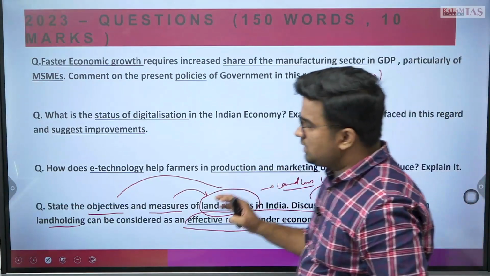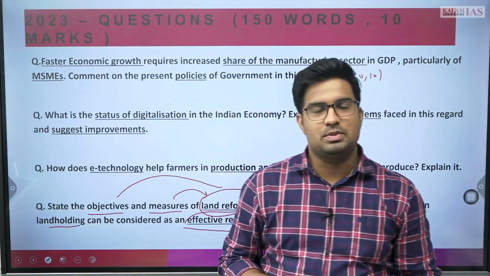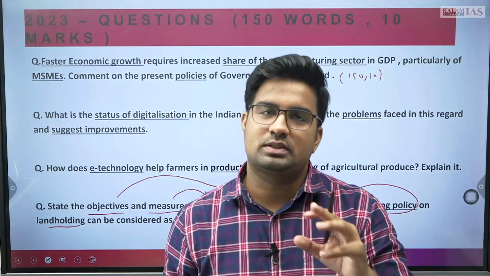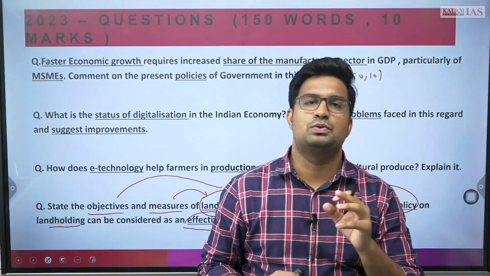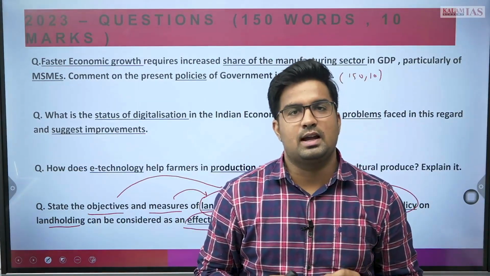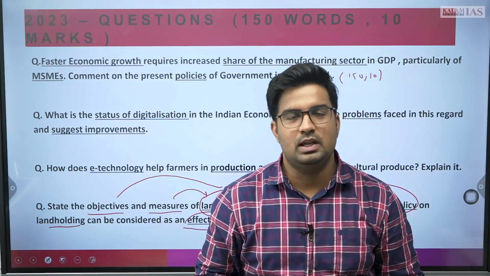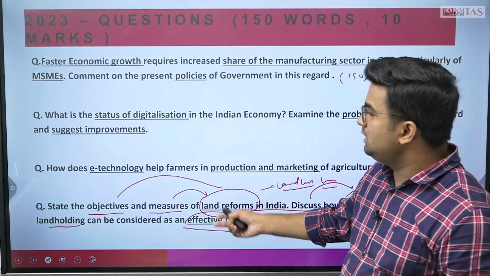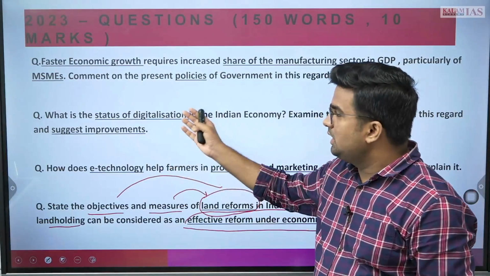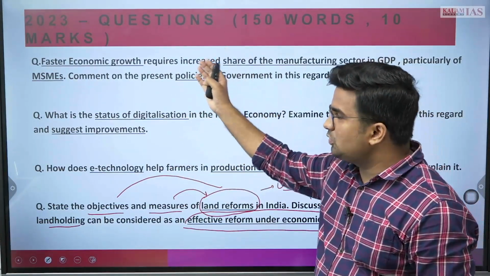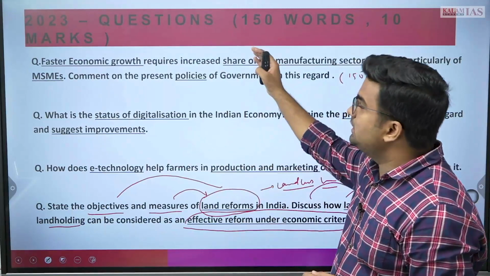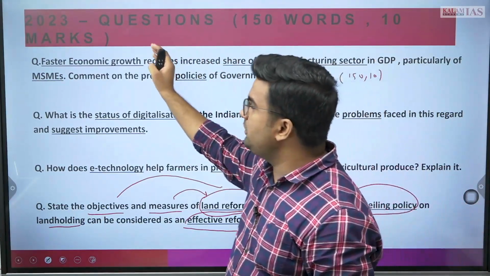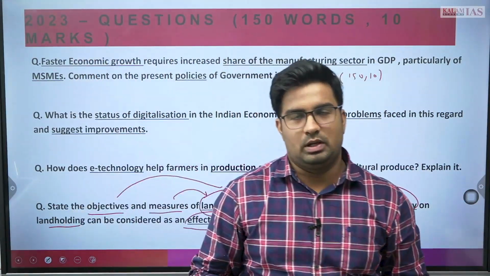All these questions have been asked directly from the syllabus, and the trend is almost similar to what it has been for the last 2 to 3 years. They are asking the questions from the syllabus only. They are not asking different questions. Land reform is there, e-technology aid to farmers is there. This is a part of the Indian economy development context. Further, this is from the industrial policy, and we can connect it with economic growth also.